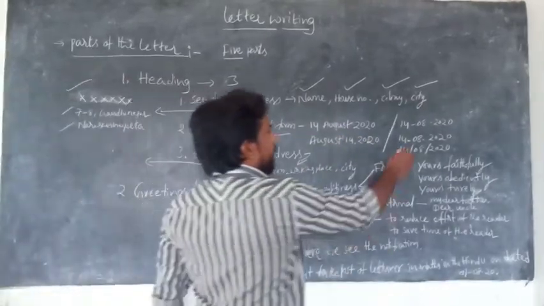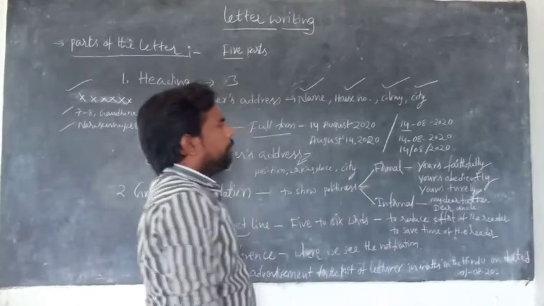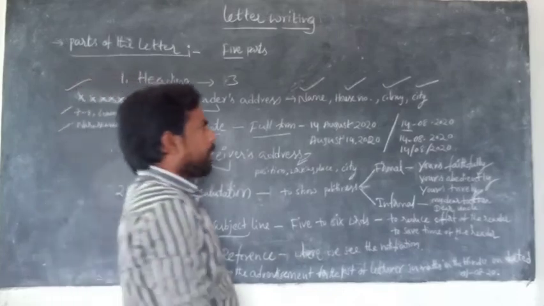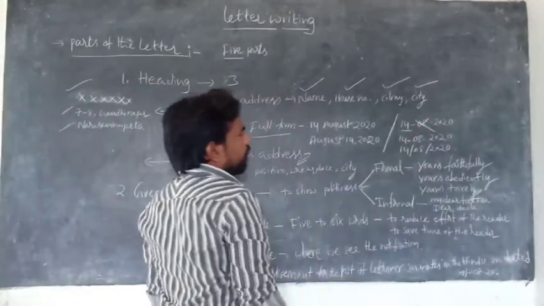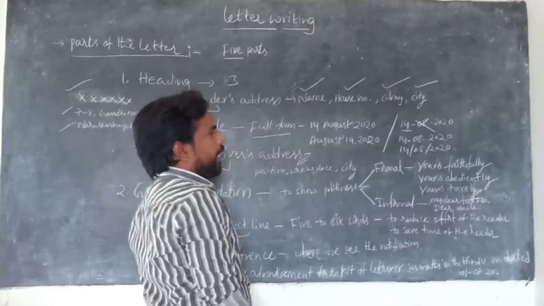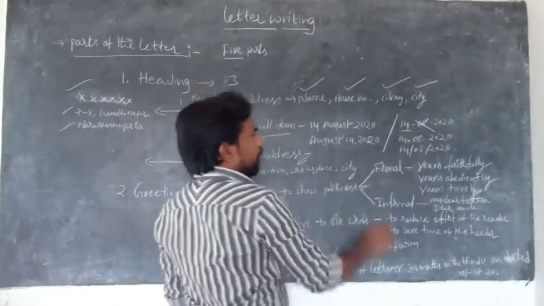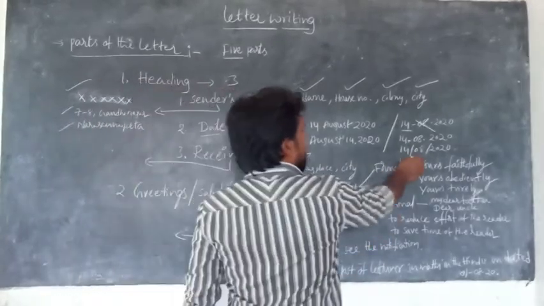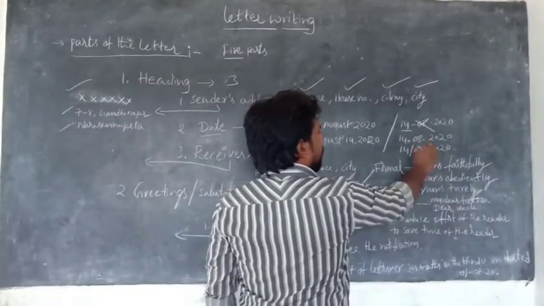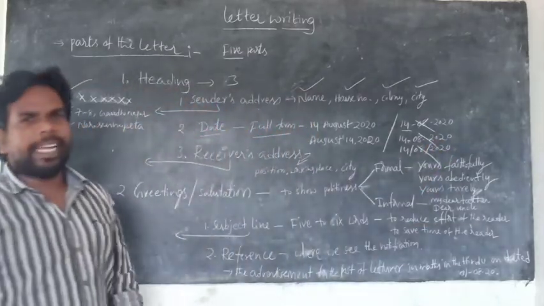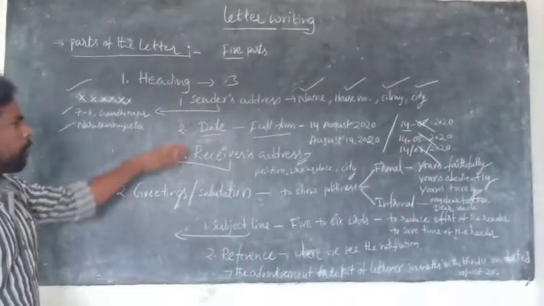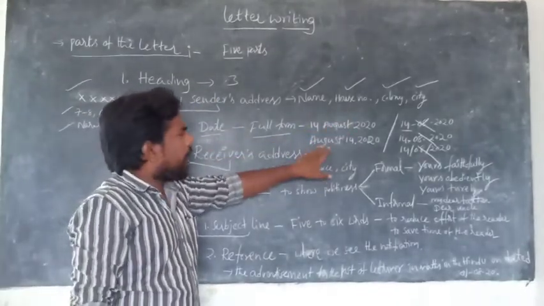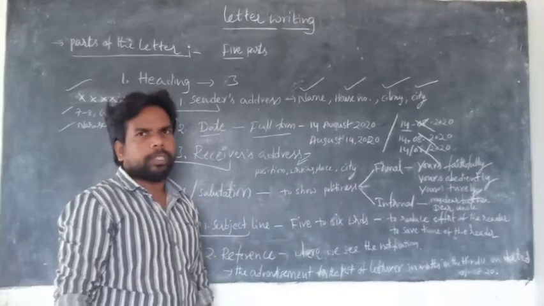Don't write the short form of the date. Short forms are 14/8/2020, or 14.08.2020, or 14/08/2020. You should not write like this. We should avoid writing the short form of the date. We have to write the full form like this only: 14th August 2020, or August 14th, 2020. This is the date.